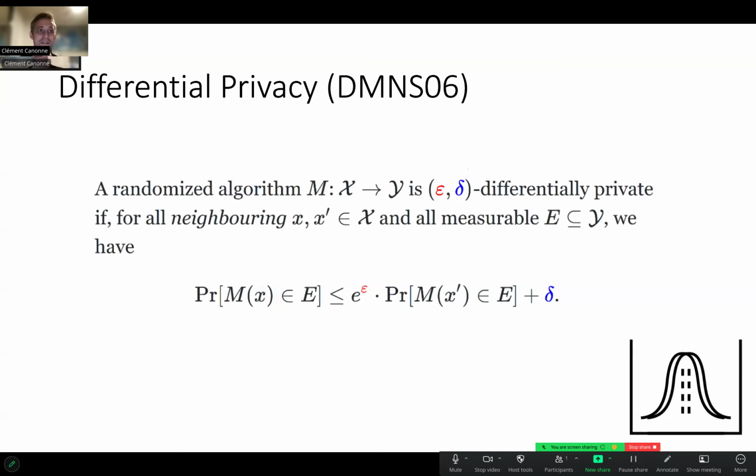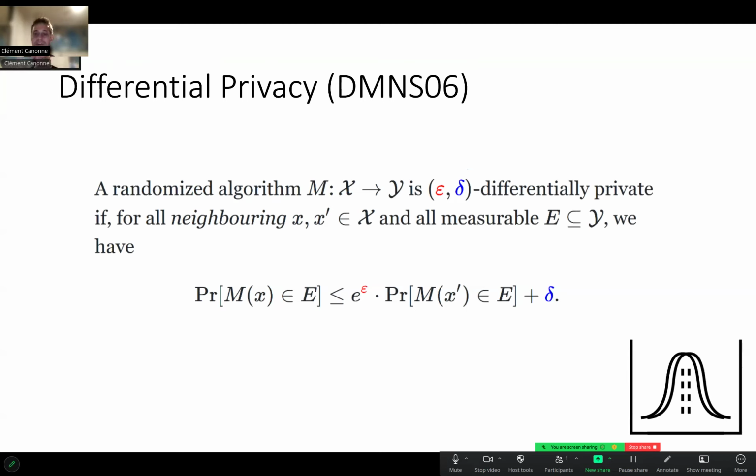If you haven't seen this definition before, essentially what this is saying is that a randomized algorithm is epsilon-delta differentially private, for some parameters epsilon and delta that quantify exactly what privacy means, if for all neighboring datasets X and X prime, and all events E, the probability that the algorithm outputs something in E on input X is not too different from the probability that the algorithm outputs something in the same event on input X prime, which is pictorially depicted by the two little Gaussians that look like each other at the bottom.